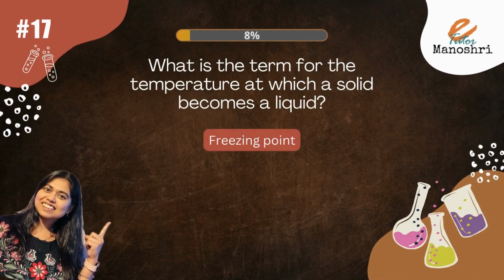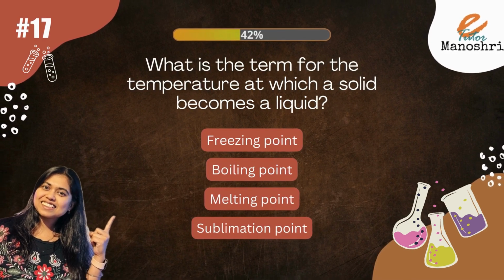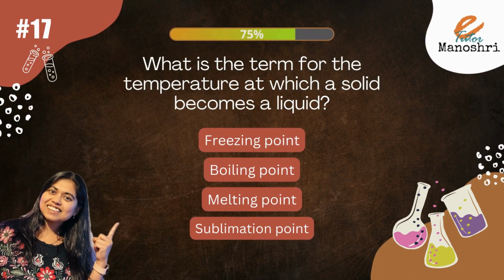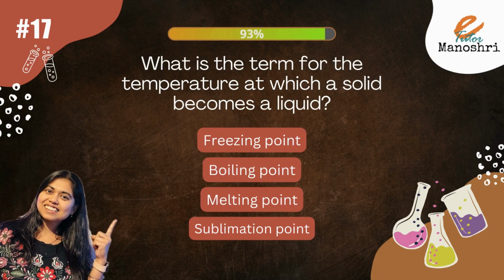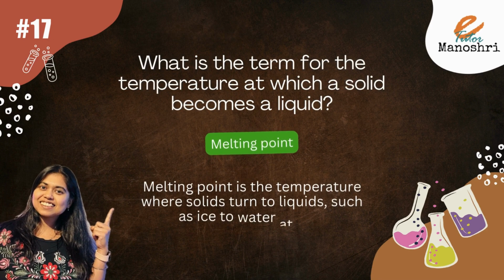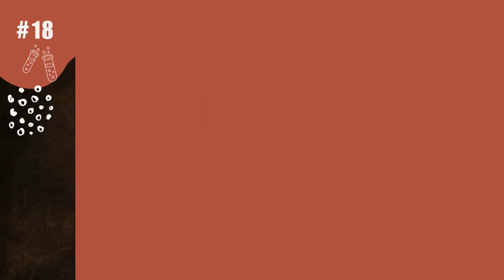What is the term for the temperature at which a solid becomes liquid? The options are freezing point, boiling point, melting point, sublimation point. The answer is melting point. Melting point is the temperature where solids turn to liquid, such as ice to water at 0 degrees centigrade.